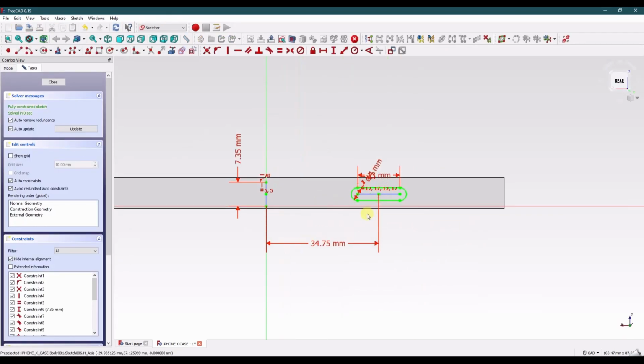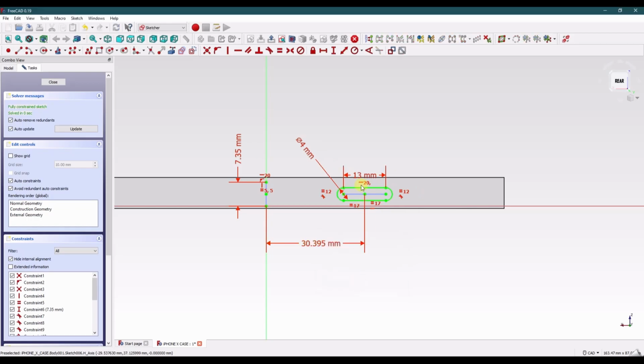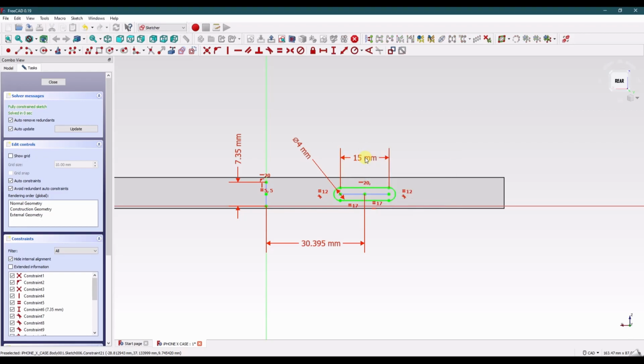Our next sketch to update is the power button. This distance becomes 30.395. The slot length is 15. That stays the same. This, of course, needs to be 8.